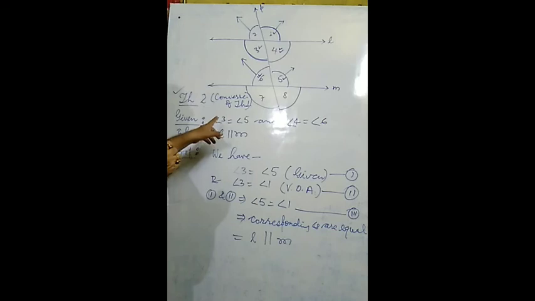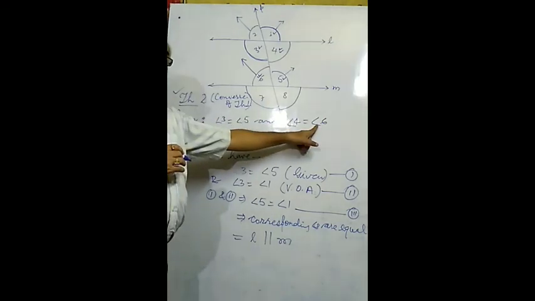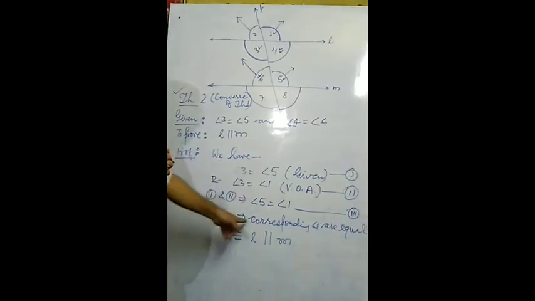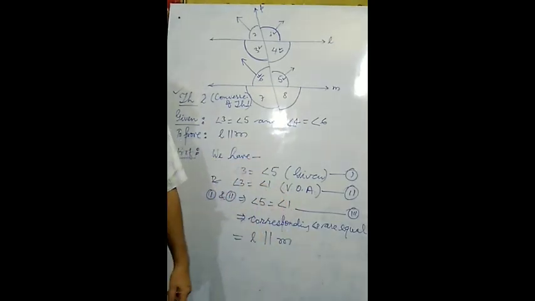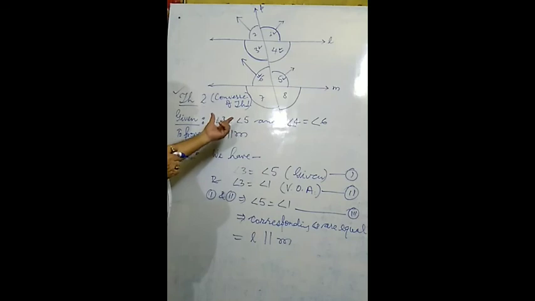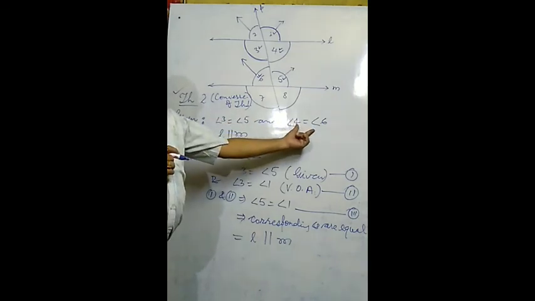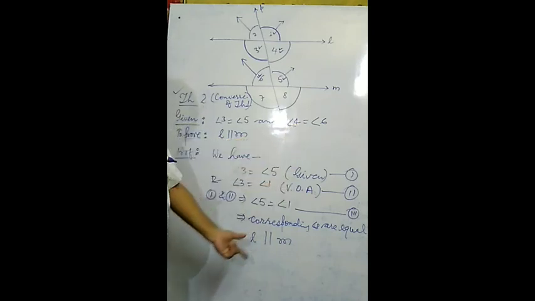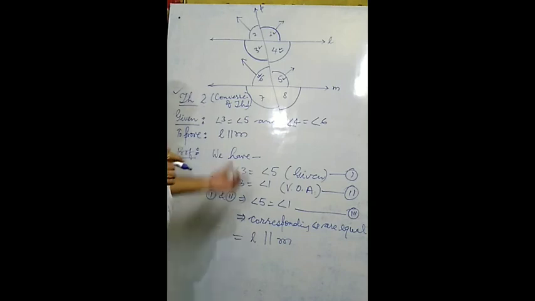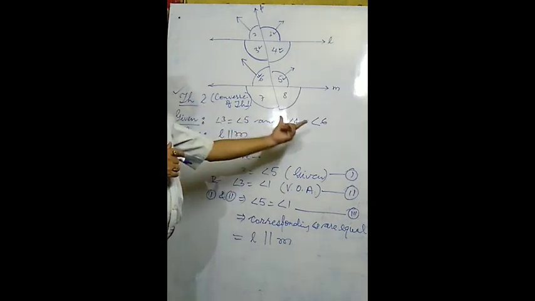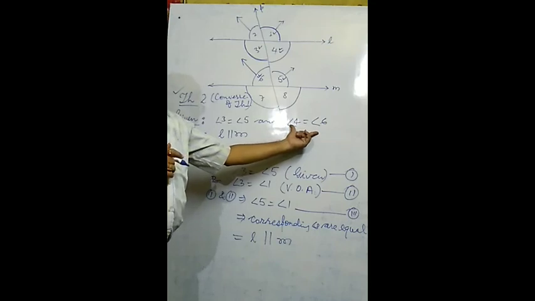Both the lines are parallel here. And what condition is there? Angle 3 equals angle 5, angle 4 equals angle 6. So we have shown that one pair of corresponding angles are equal. In the place of angle 3 and 5, you may take angle 4 equal to angle 6, and show the second pair of corresponding angles are also equal. You have to show it by taking only one pair, either angle 3 equals angle 5 or angle 4 equals angle 6. Both the pairs will not be taken.